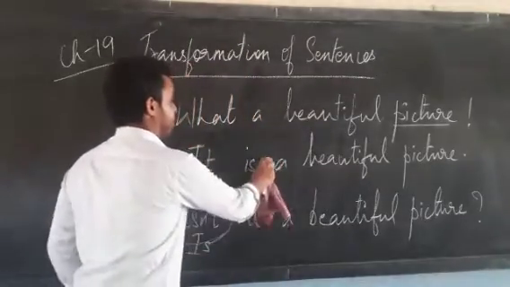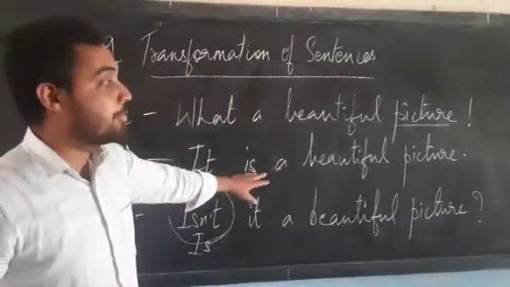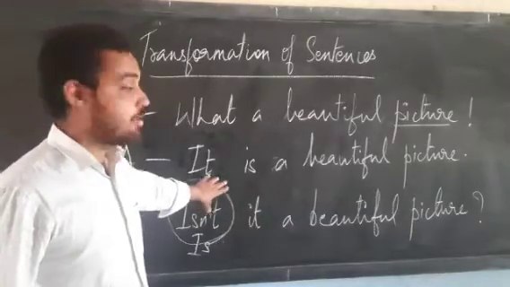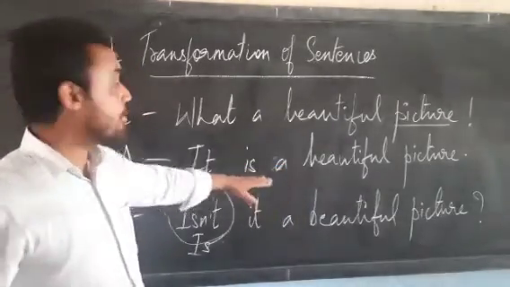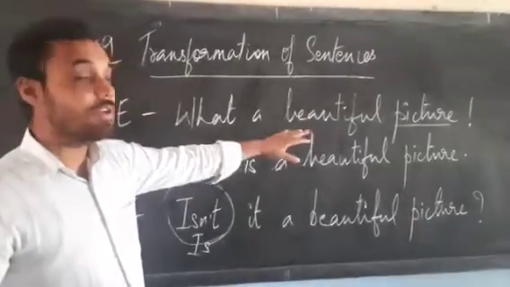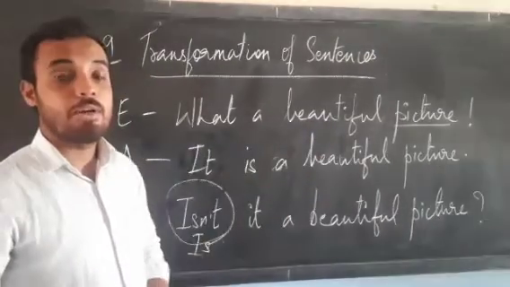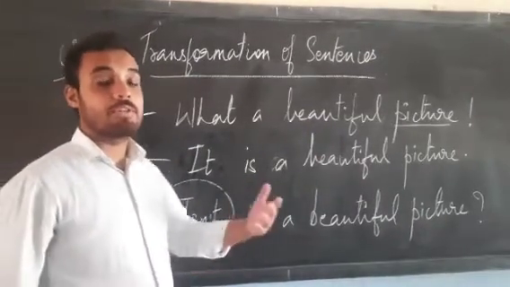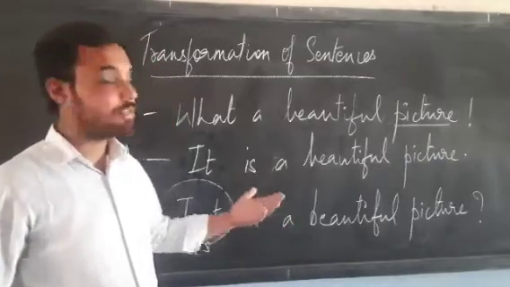Exclamatory sentence transformed into an assertive sentence: it is a beautiful picture. What a beautiful picture becomes, it is a beautiful picture, or we can also write, it is a very beautiful picture.